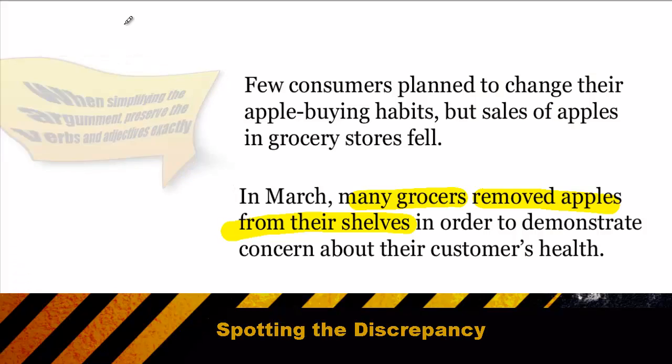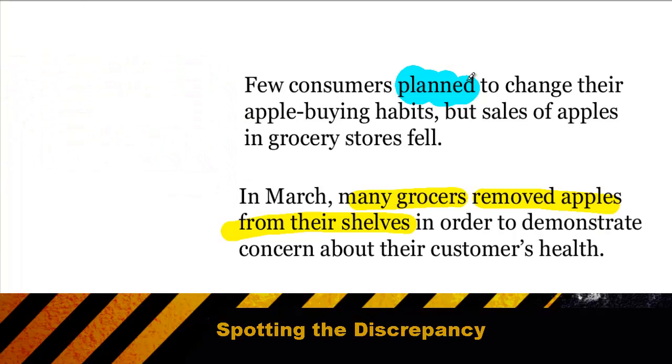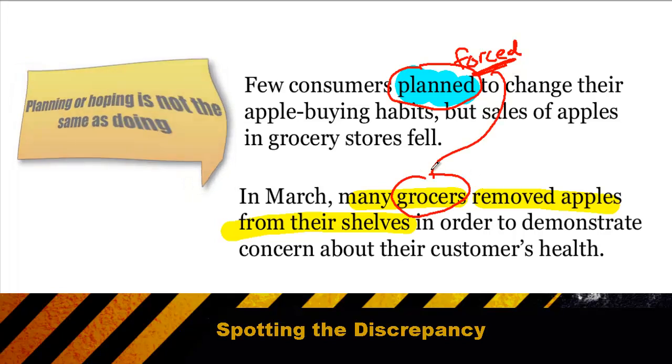At this point, we can see a very key and important word in the original argument, and that is the word planned. We can see the argument was setting us up for a trap, because it would have been very easy to assume that the argument was saying that consumers did not change their buying habits. But if we get very specific, the argument just says, hey, they didn't plan on changing their buying habits, and then later we find out in the correct answer they were actually forced to change their buying habits by the grocers removing apples from the shelves.